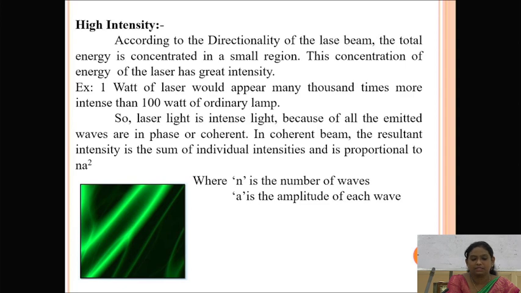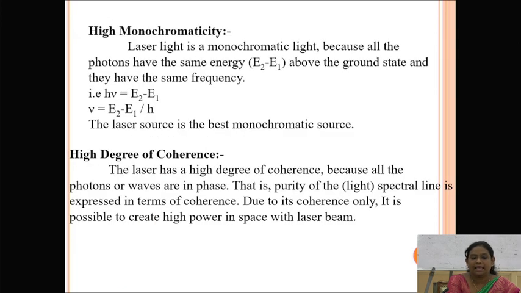And we can go to the third one, that is high monochromaticity. In this high monochromaticity, the laser light source has a high amount of energy because all the photons have the same energy on the basis of the ground state and above the ground state. So this all will be considered in terms of an equation, that is h nu is equal to E2 minus E1. That will be considered as nu is equal to (E2 minus E1) by h.